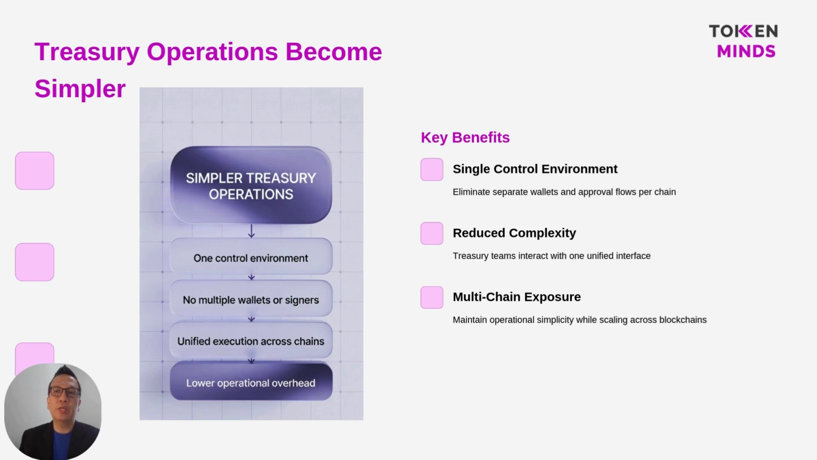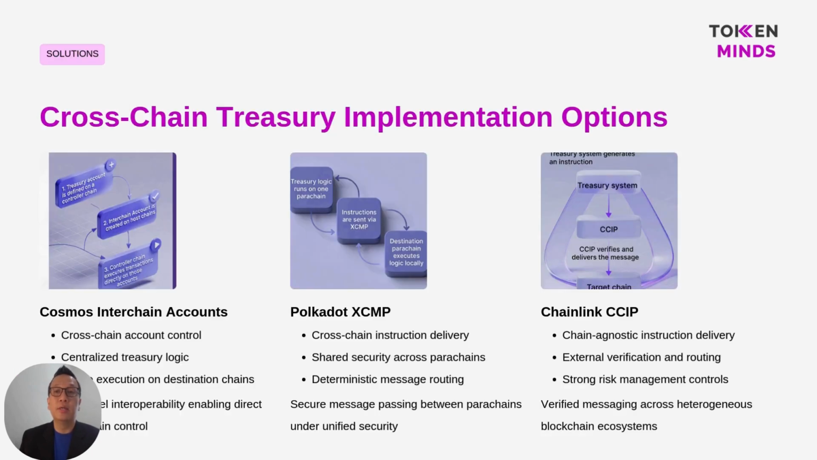There are several implementation paths for cross-chain treasury. Cosmos interchain accounts enable direct cross-chain account control with centralized treasury logic and native execution. Polkadot XCMP allows secure instruction delivery between parachains under shared security. And Chainlink CCIP provides chain-agnostic instruction routing with external verification and strong risk controls across different blockchain ecosystems.